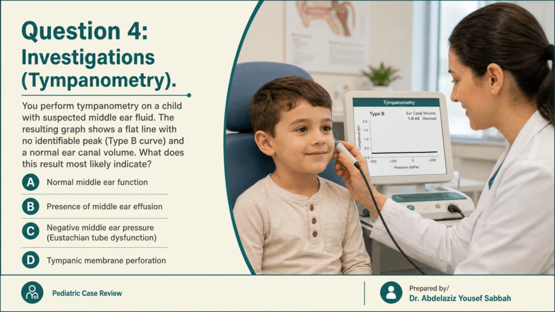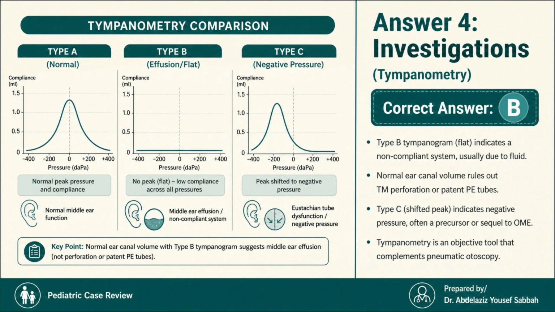Question 4. You perform tympanometry on a child with suspected middle ear fluid. The resulting graph shows a flat line with no identifiable peak, which is a type B curve, and a normal ear canal volume. What does this result most likely indicate? Option A, normal middle ear function. Option B, presence of middle ear effusion. Option C, negative middle ear pressure due to eustachian tube dysfunction. Option D, tympanic membrane perforation. The correct answer is option B, presence of middle ear effusion.